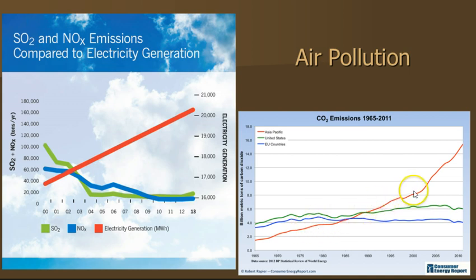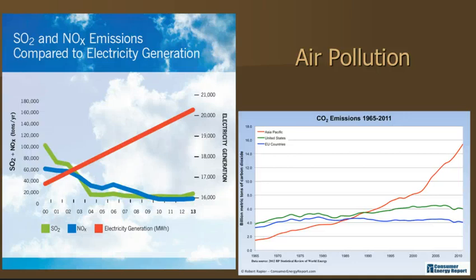China, Asia, right? They're not doing a good job. So the bulk of the CO2 emissions from coal mining and a lot of the pollutants from coal mining and all of those things are not coming from the developed nations anymore. They are coming from countries like China that don't have the regulations that we have.